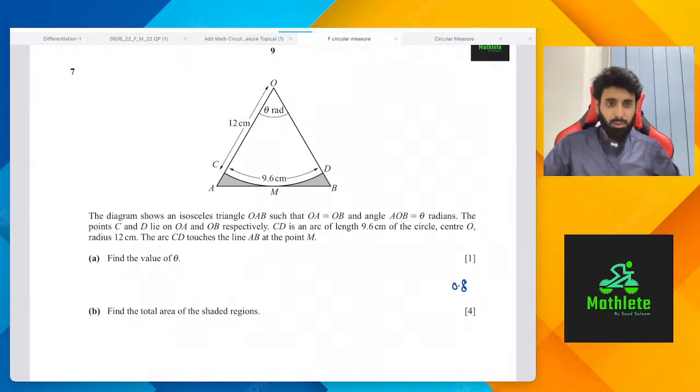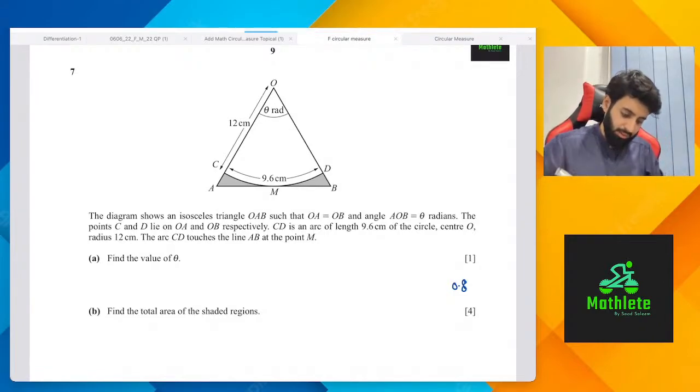Okay, so we literally just solved a question with the same values, 9.6 and 12. I'm sure you remember the value of theta, but if you don't, S is equal to R theta. Arc length is 9.6, 12 is the radius, so we can work out theta. 9.6 upon 12, so that's 0.8 radians.